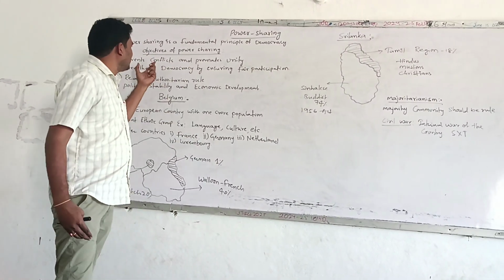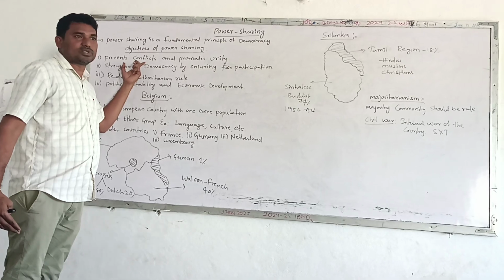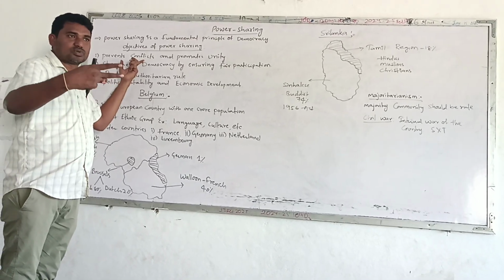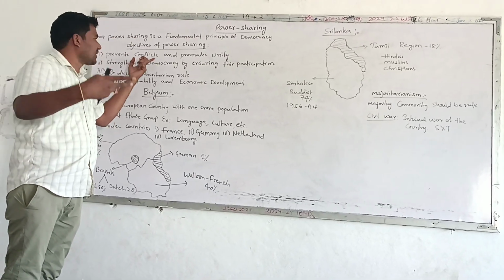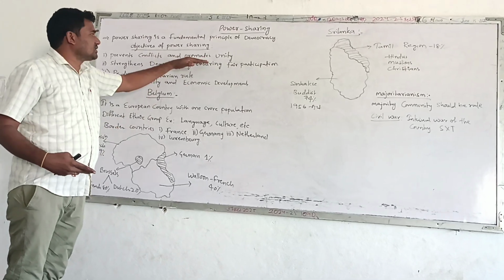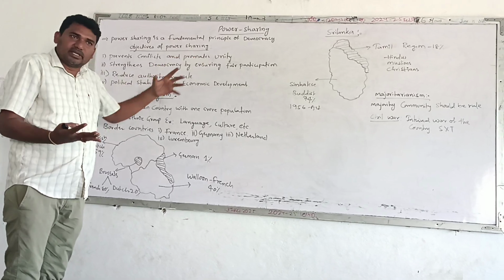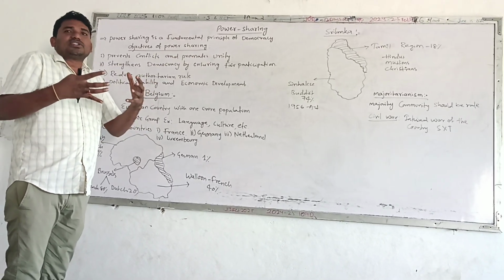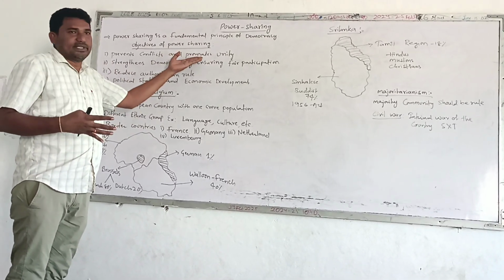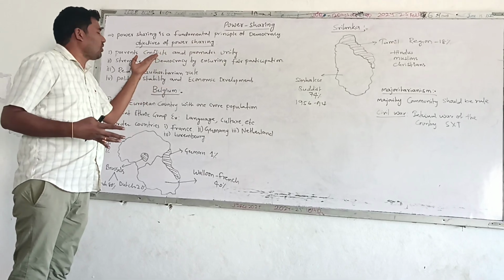So we are avoiding conflict between two language groups or two religious groups, whatever it is, and promoting unity. You can see Tamil people are also Indians and Telugu people are also Indians. Indirectly, we are sharing power, making unity and avoiding conflict.